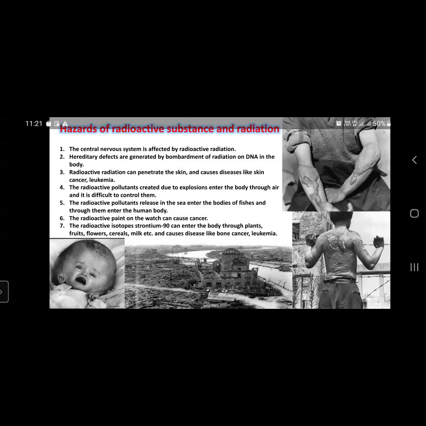Next, radioactive radiation can penetrate the skin and cause diseases like skin cancer, leukemia, etc. These diseases are caused by radioactive substances and harmful radiation.